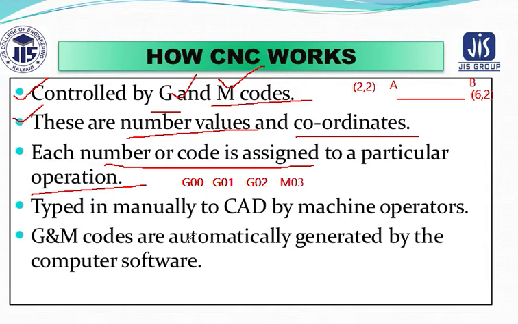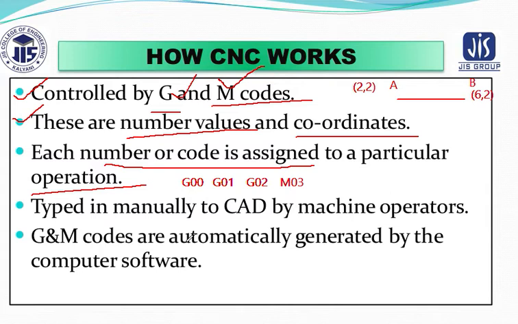Whether you want to end your program, make an optional end, or make a program pause, everything is carried out by M code, that is the miscellaneous program. But G code is your primary code, where you make the tool travel various distances. G00 is linear, G01 is traverse travel, G02 the tool will be moving in a clockwise direction, G03 in the anti-clockwise direction. So these are basically used for your primary function, that is the movement of the tool.